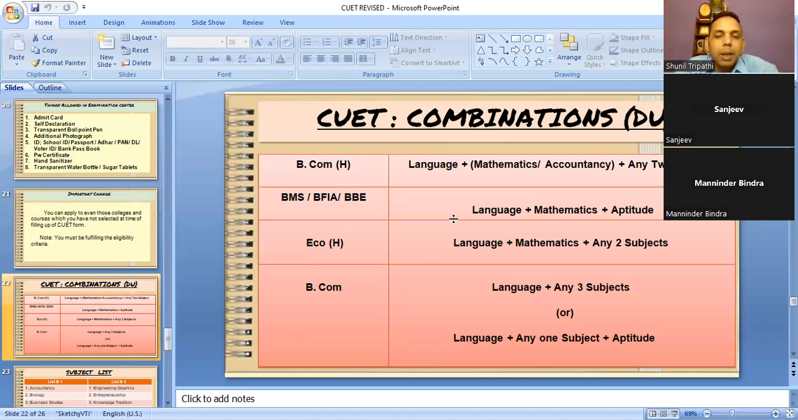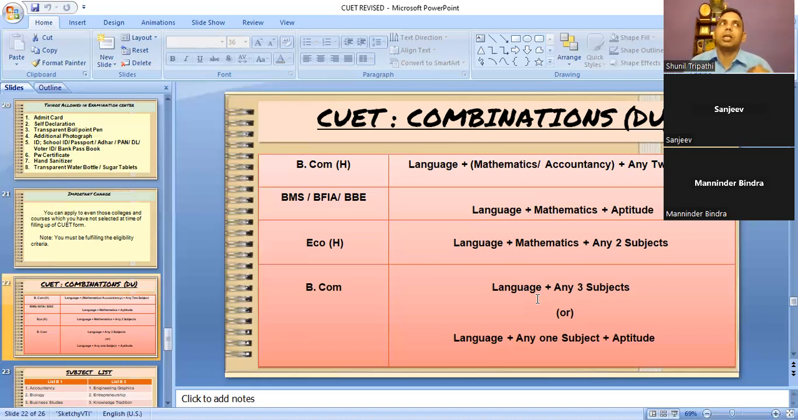Don't worry about that. BCom, any child, language plus any three subjects. Now they are talking about any three subjects. It can be physics, chemistry, mathematics. It can be physics, chemistry, bio. It can be political science, history, or something like that. It can be accounts, business study, or anything. Then another way to go for BCom honors in Delhi University is, suppose, why I am feeling what combination to